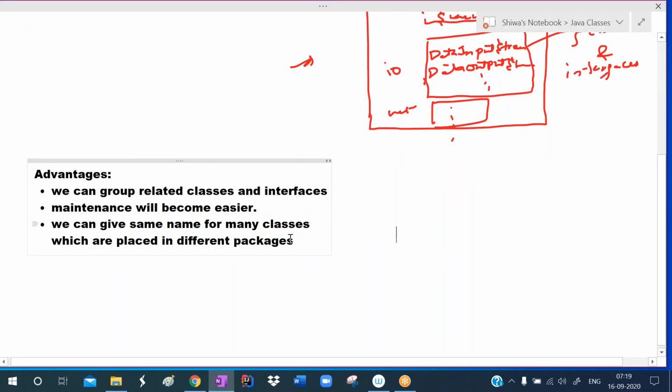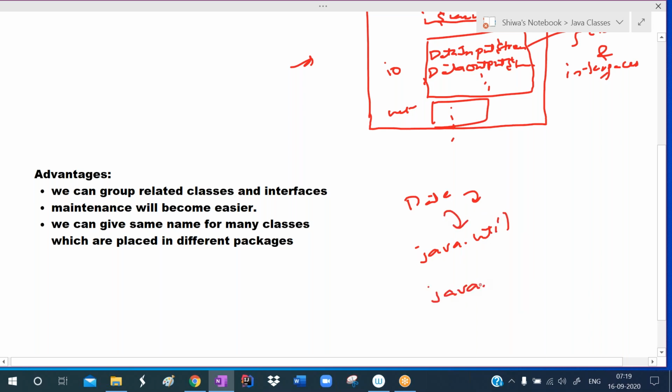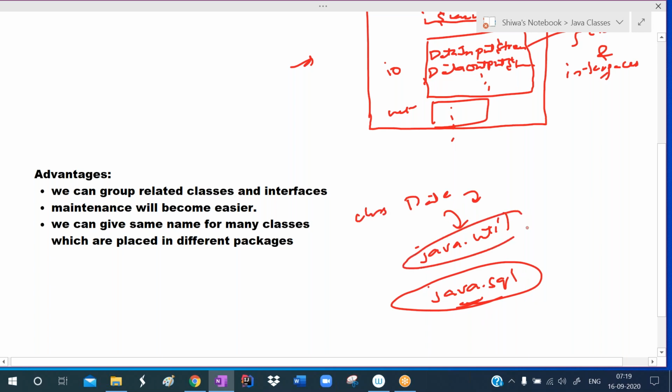Similarly, here also the same thing. For example, there is a class, the Date class. This Date class is available in the java.util package, and the same Date class is also available in the java.sql package. They use the same name, but the classes are placed in two different locations. In the same location, you cannot use the same name because a class name should be unique.